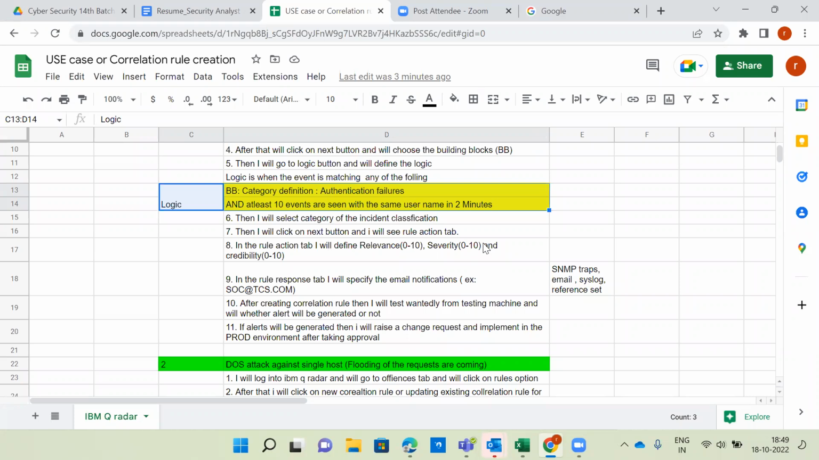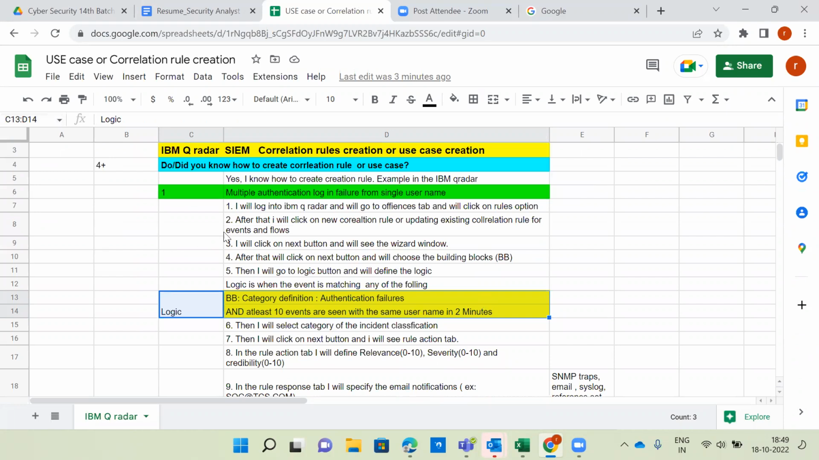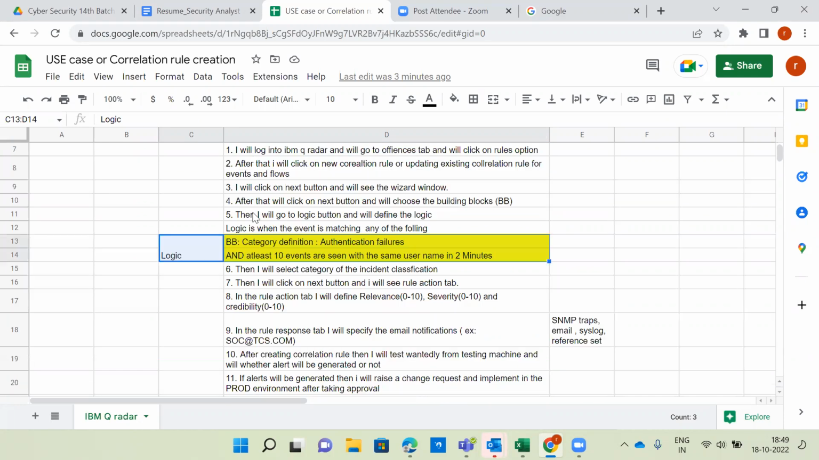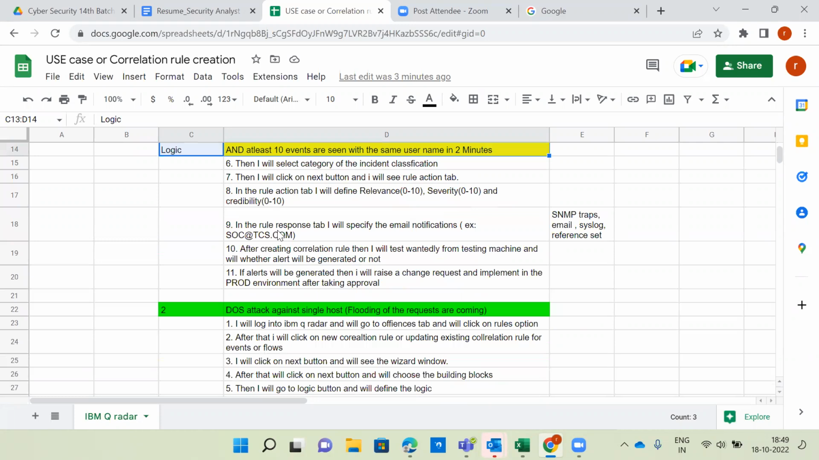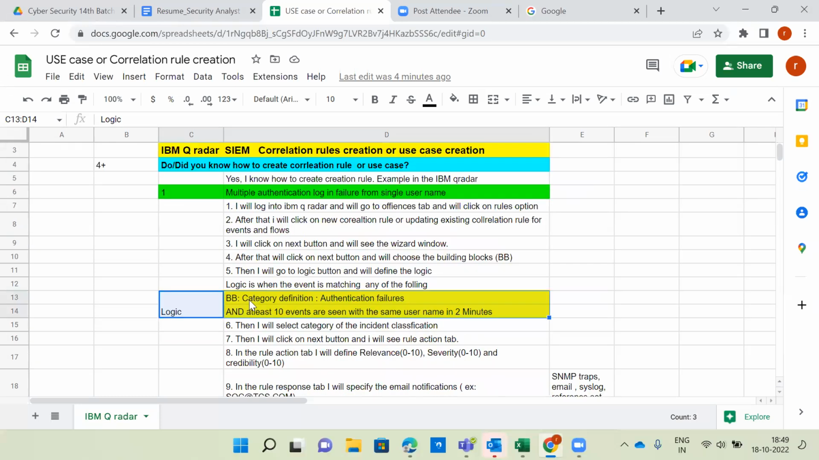Okay, so this is the way we have to create a correlation rule. Steps 1 to 5 and also 6 to 11 are common for any logic you are defining, whatever default rules IBM QRadar supports, whatever new rules you are creating, and whatever existing rules you are updating. Steps 1 to 11 are the same. Under the fifth one, we have to define the logic as well. This logic we are creating under the fifth one, understood or not?